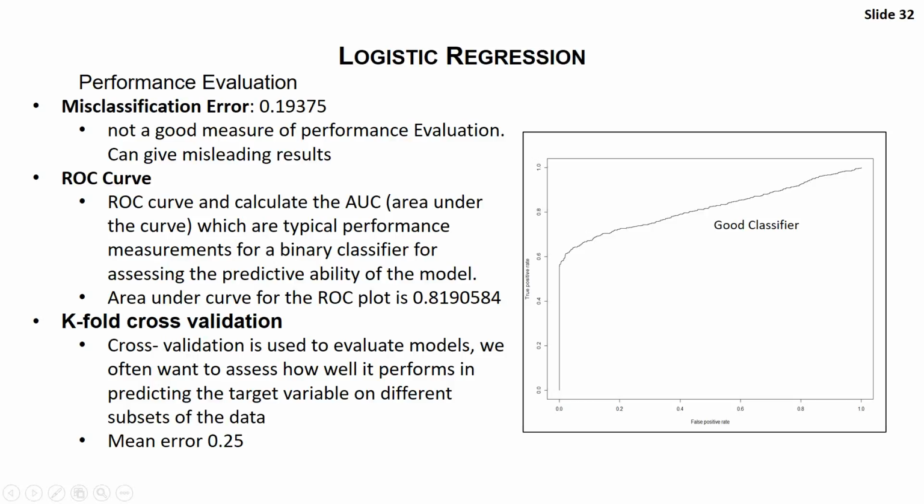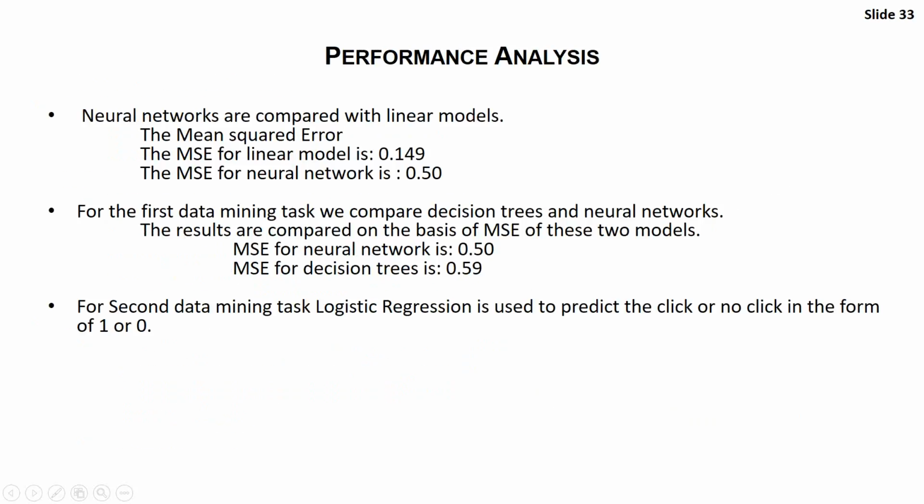We can see our ROC curve is giving a good classifier. Area under the curve is around 81%. And then I did the k-fold cross validation and the mean error was 0.25. We have the performance analysis of all the models we have used in our data mining tasks.